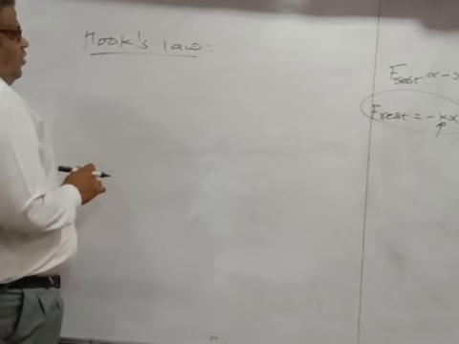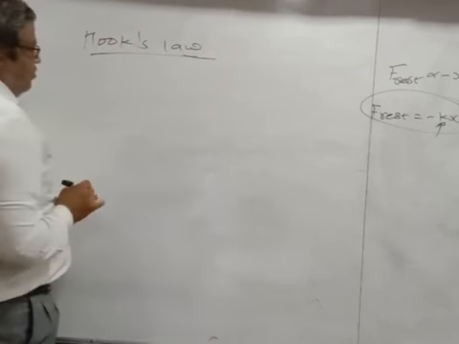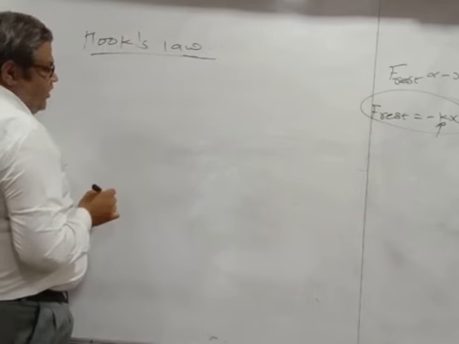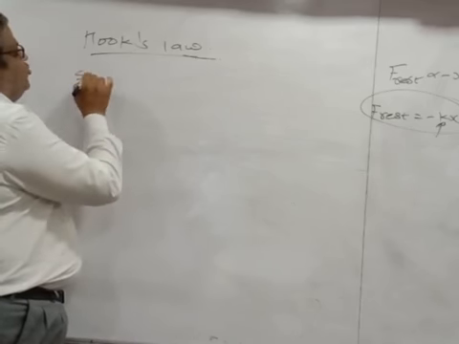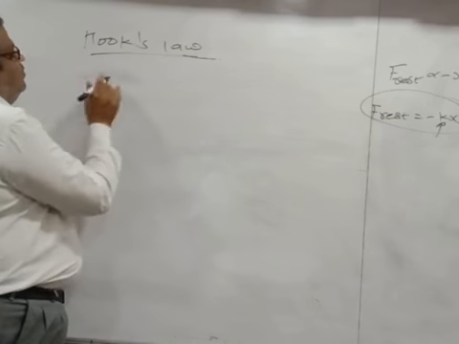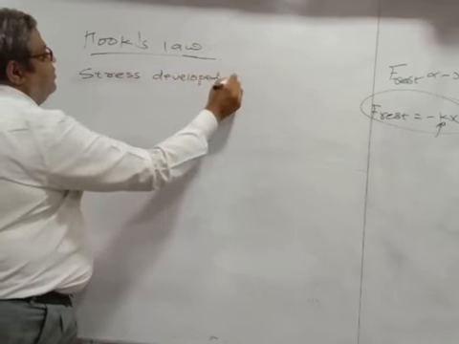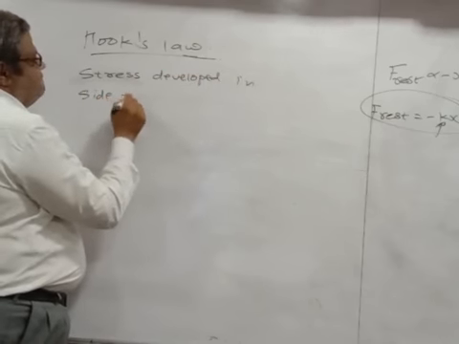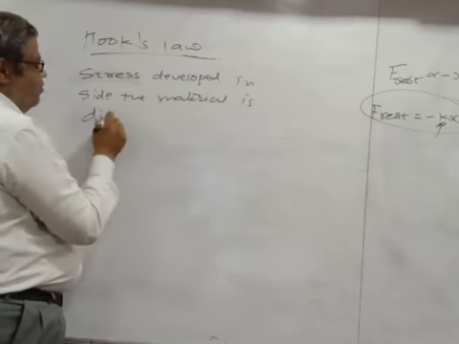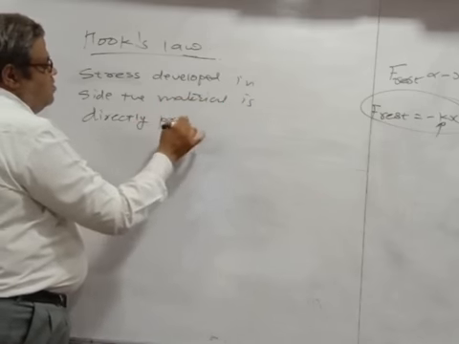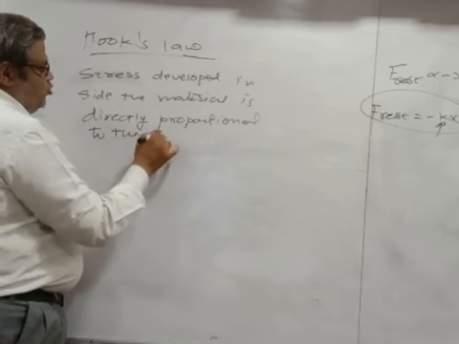Now Hooke's law for a material, or we can say Hooke's law is only valid within the elastic limit of the material. It says that the stress developed inside the material is directly proportional to the strain.